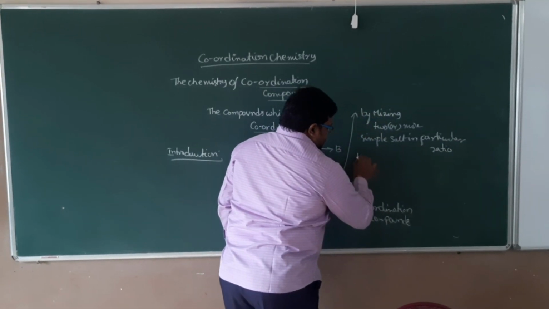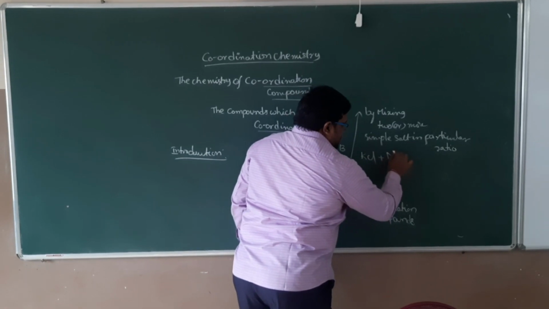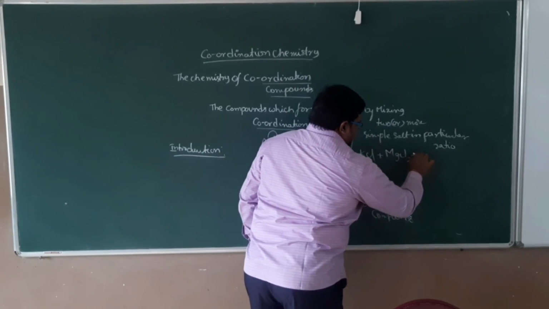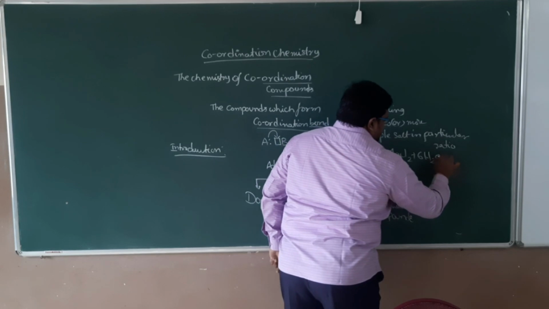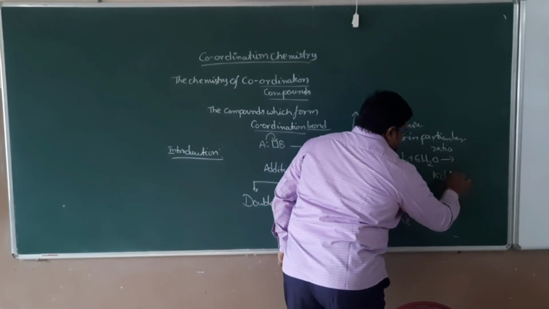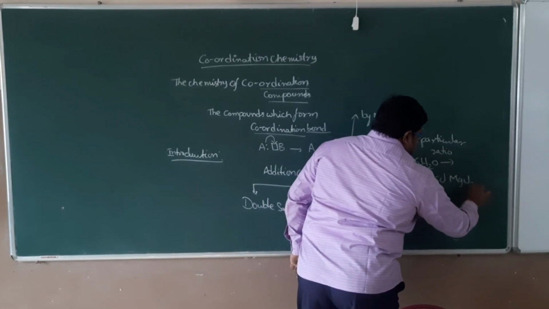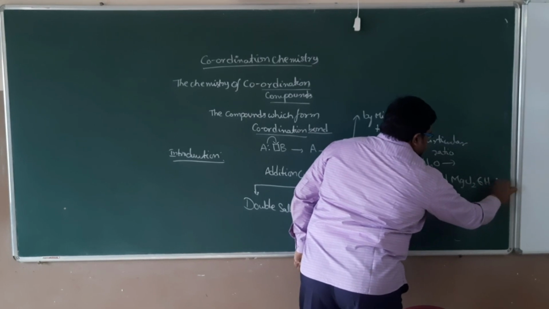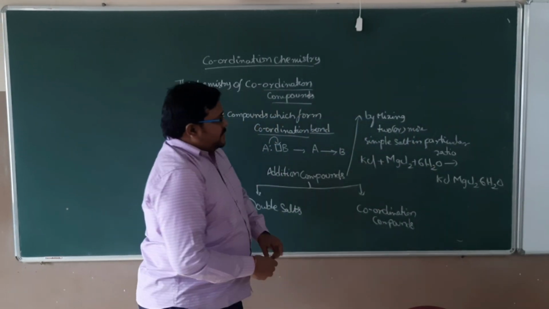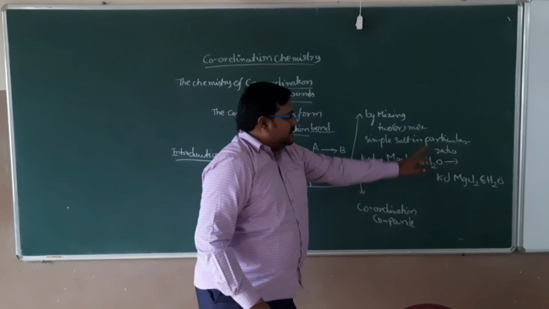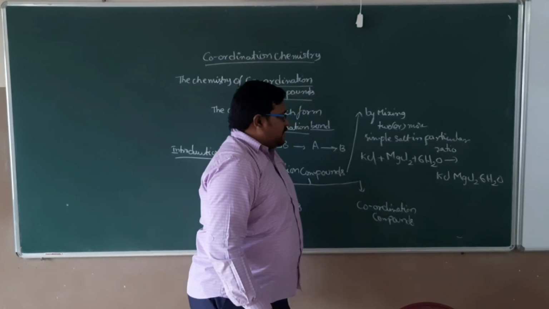For example, potassium chloride and magnesium chloride, by adding 6 moles of water, I will get the compound KCl·MgCl2·6H2O. Like this, by mixing any two simple salts in a particular ratio, we will get such compounds.